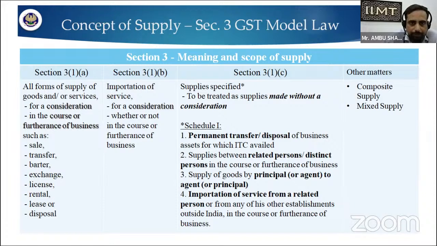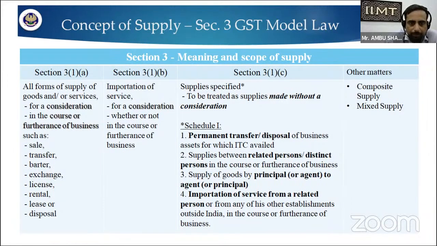Then we move to Section 3 subsection 1 clause C. Supplies specified should be treated as supplies made without consideration. There are some supplies which we do not consider as supply for consideration, and they are specified in Schedule 1. Schedule 1 suggests there are certain supplies which are made without any kind of consideration.